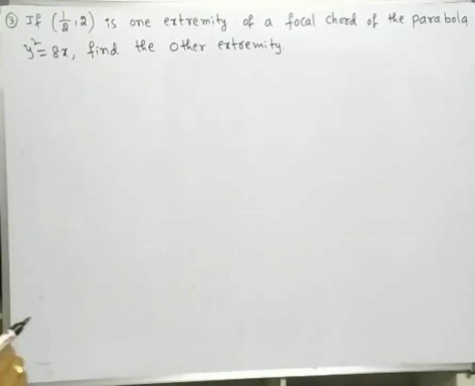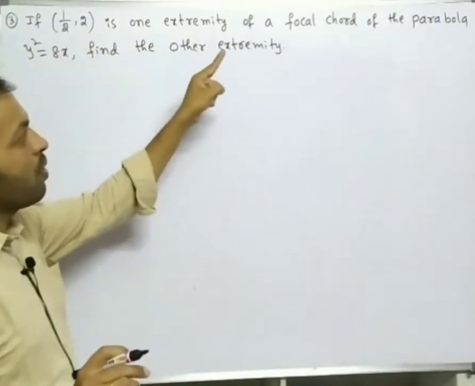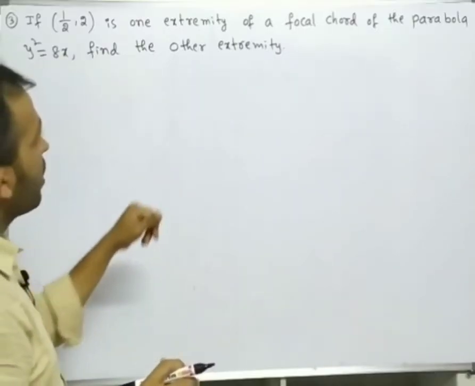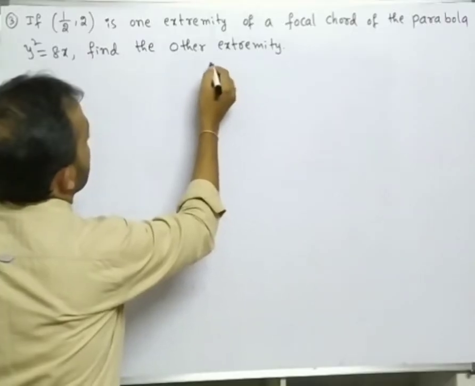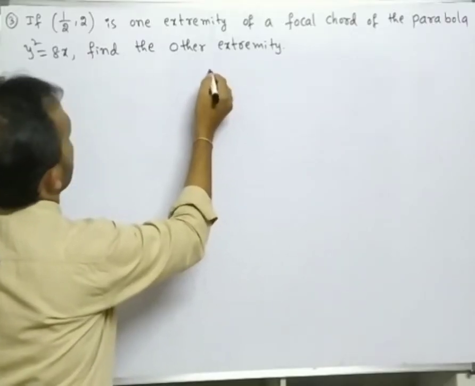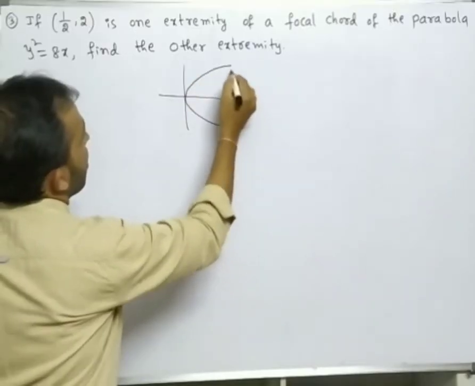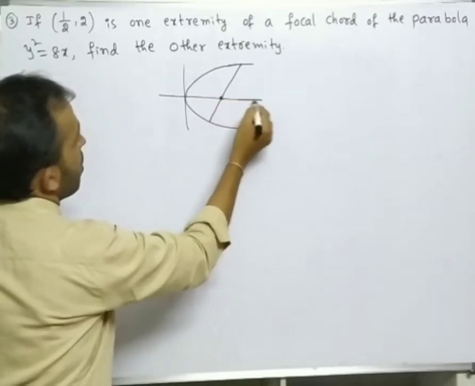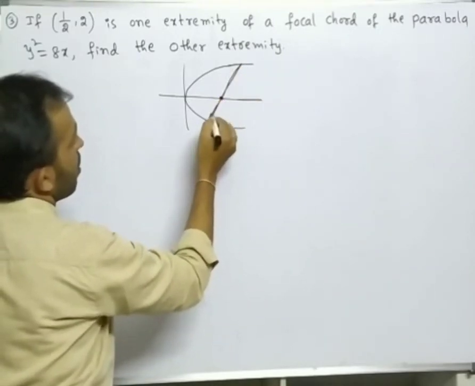Next, third problem: if (1 by 2, 2) is one extremity of a focal chord of the parabola y square is equal to 8x, then find the other extremity. The parabola y square is equal to 8x looks like this. Focal chord means what? What is the definition? A chord which passes through the focus is called a focal chord.